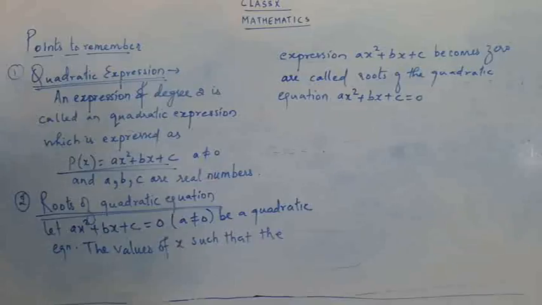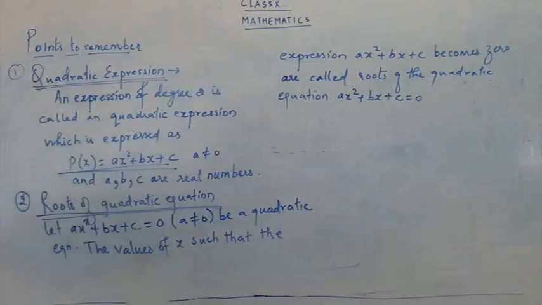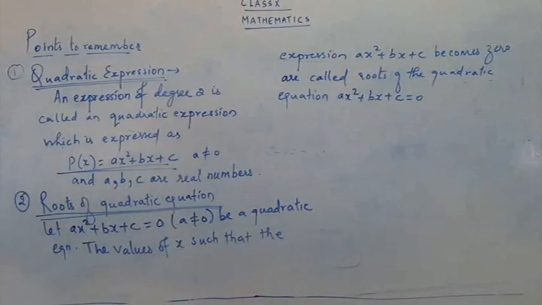So what's that? Let ax square plus bx plus c is equal to 0, a not equal to 0, be a quadratic equation. The values of x such that the expression ax square plus bx plus c becomes 0 are called roots of the quadratic equation. Okay, so I'll just tell you what the roots are. We have already used these roots for doing the sums.